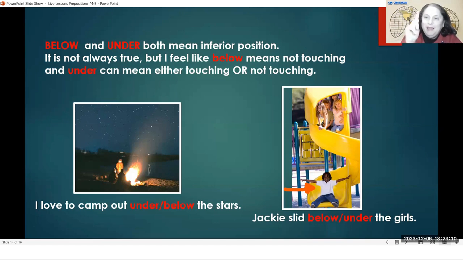The girls are up high, superior. Jackie is down at the bottom, inferior. Inferior and superior. And do you remember the ones that were for inside and outside? Interior is when you are in. And then if we think about what is the name of the door that goes to the outside? The exit. So you can go to the interior or the exterior. The exterior is outside.